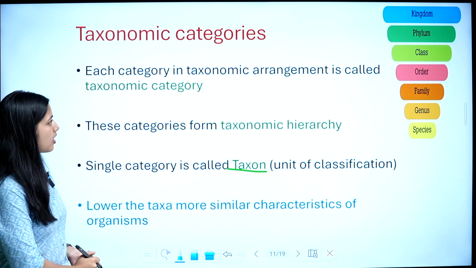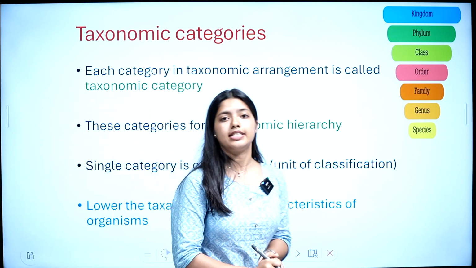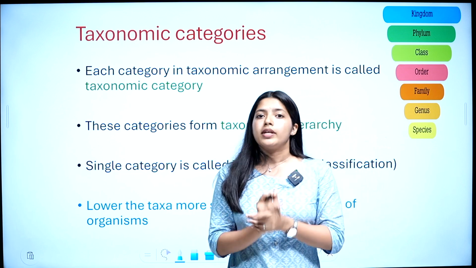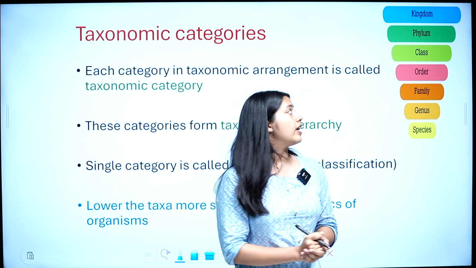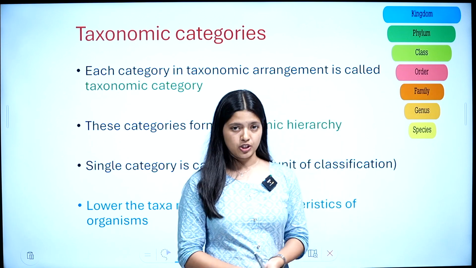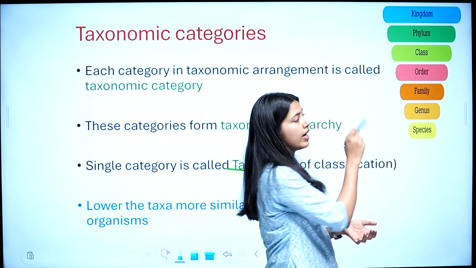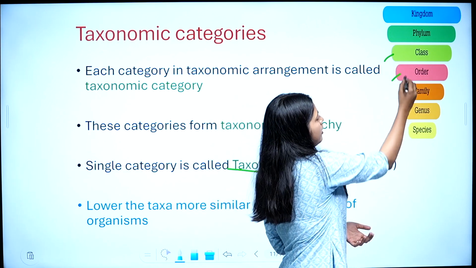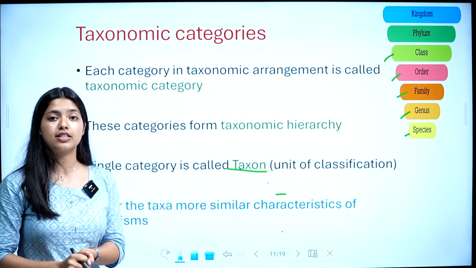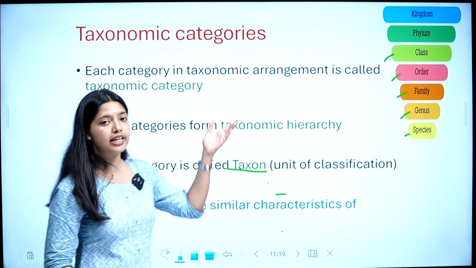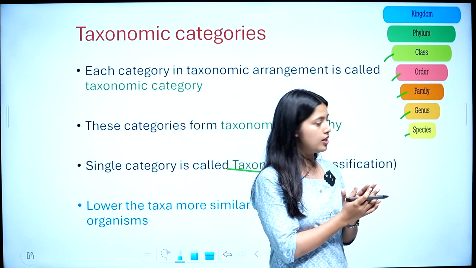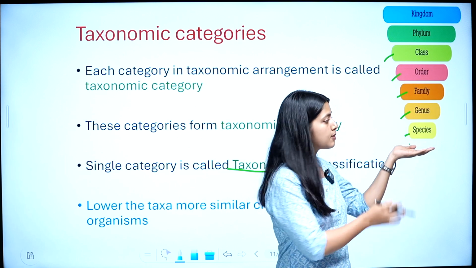Let's see which are the taxonomic categories. The largest taxonomic category is kingdom, then phylum, class, order, family, genus, species. They form a hierarchy where kingdom is the largest and stands at the top, and species is at the smallest level.